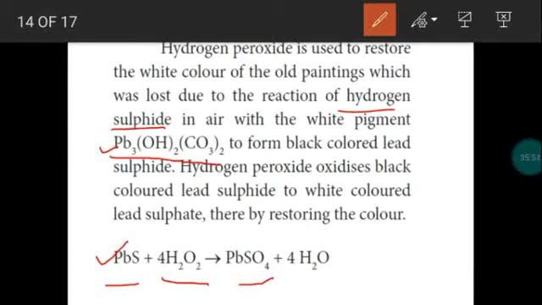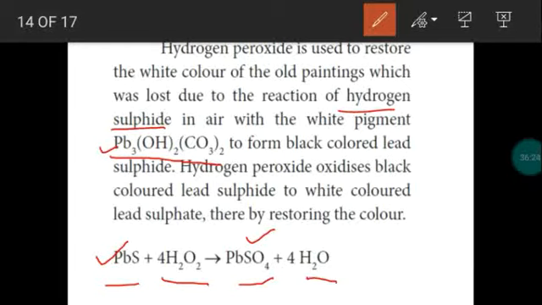Now we have to explain the oxidation concept in terms of what? Addition of oxygen. PbS, lead sulfide, undergoes oxidation. That means oxygen is added to the lead sulfide, it becomes lead sulfate. Addition of oxygen is oxidation. So hydrogen peroxide is an oxidizing agent, means it will undergo what? Reduction. So hydrogen peroxide loses one oxygen so that it becomes water on the product side.